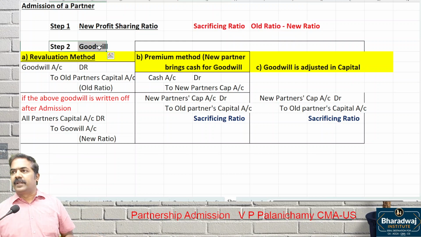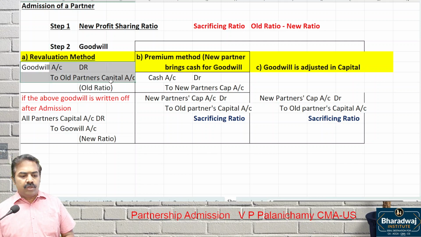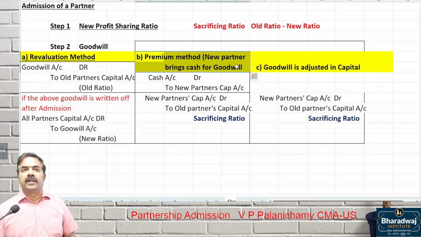Goodwill, we have seen three methods. What are the three methods? Revaluation, where goodwill is credited to old partners in the old ratio. Since there is no cost, if it is written off, what entry will we pass? All partners' capital accounts debited to goodwill. Then we had seen the premium method. What is the premium method?